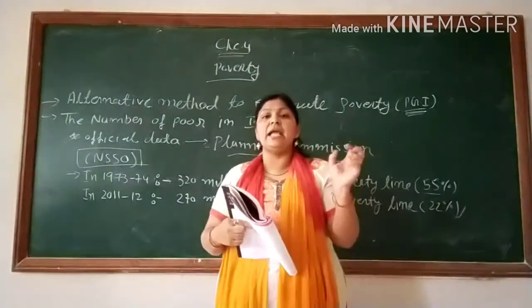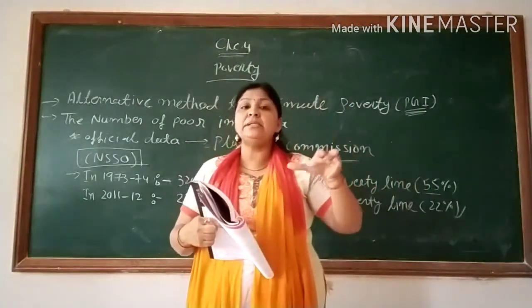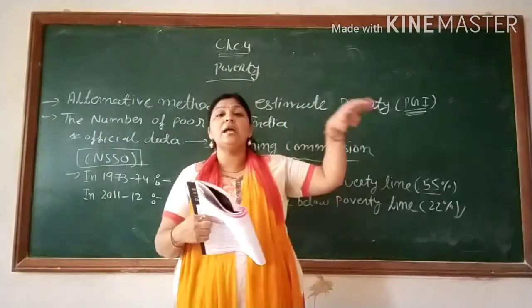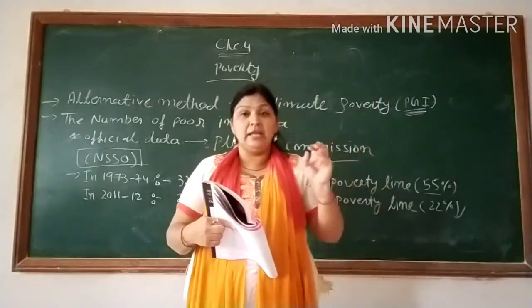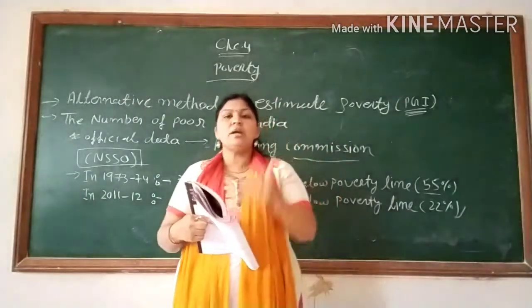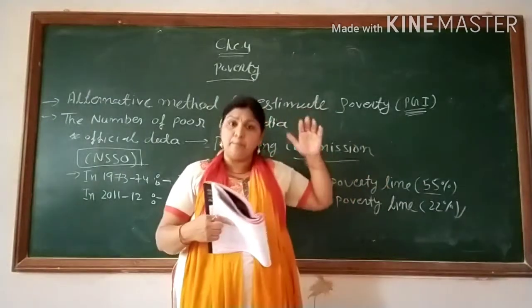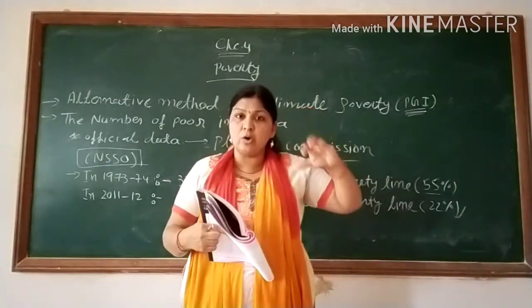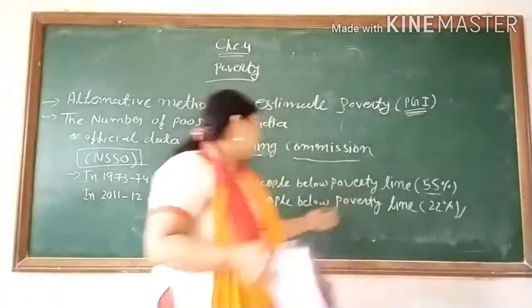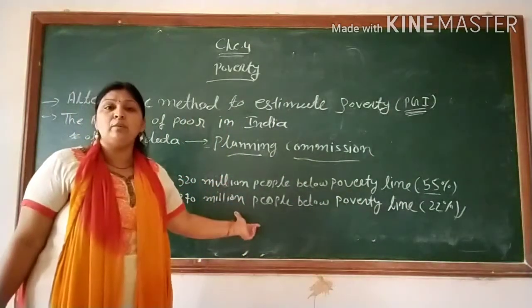Suppose our figure is 320 million; among these 320 million, 80% of people are living in the rural area. Now the situation has also not changed. In 2011 and 12, the same criteria, the poverty line has gone down, and 270 million people are below the poverty line.